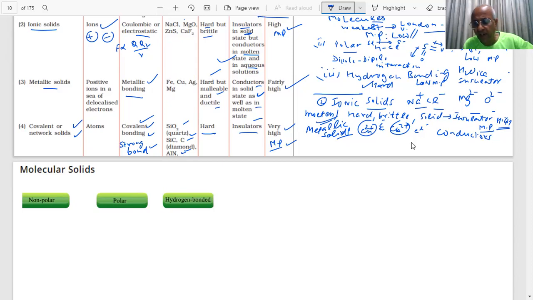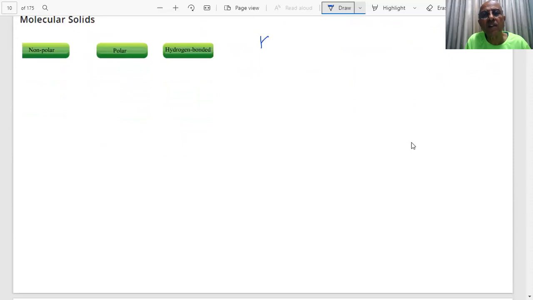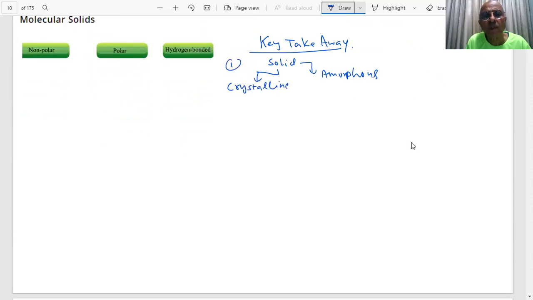So therefore, students, the story is like this. The key takeaway, what we have said to you, is that in solids, we have shown you amorphous and crystalline solids, and you have seen the differences between them.